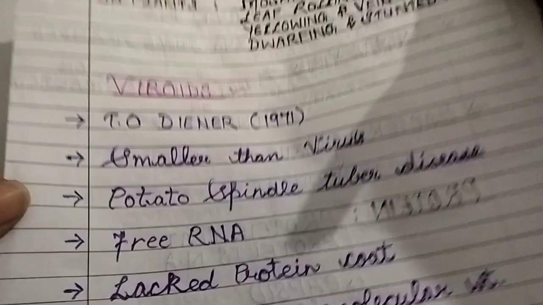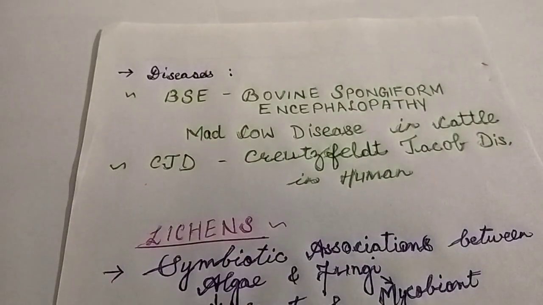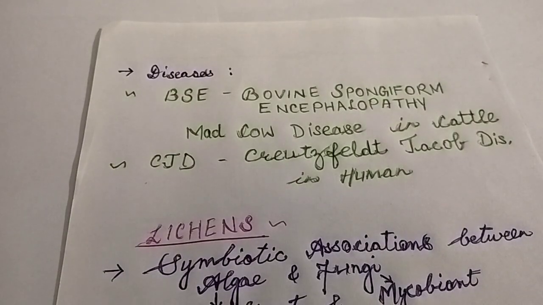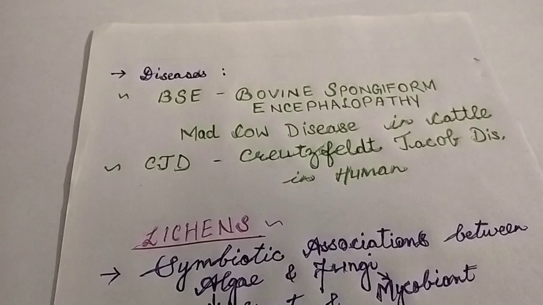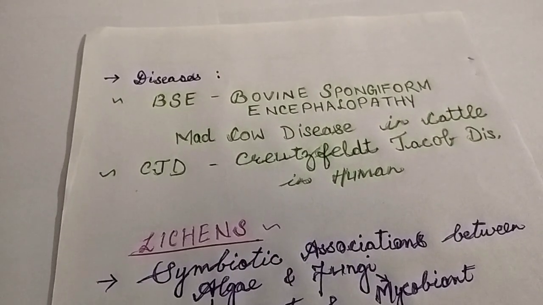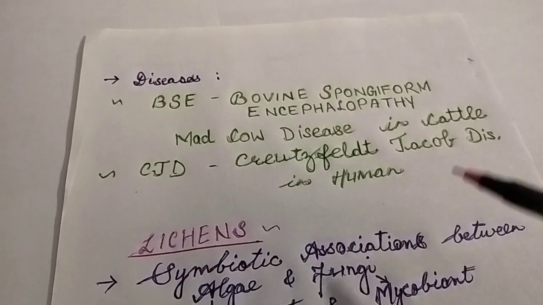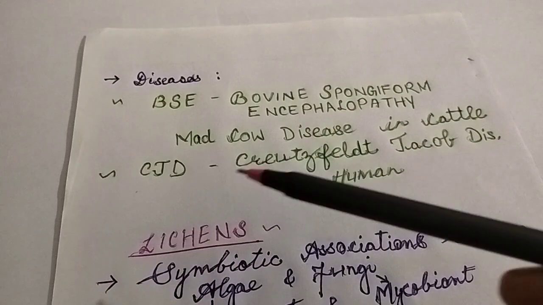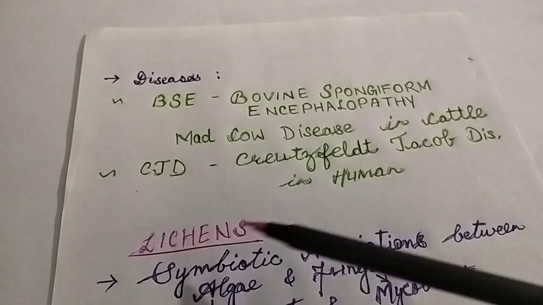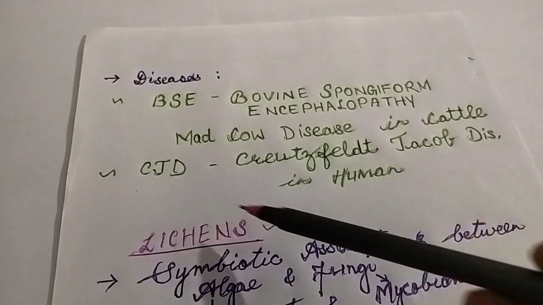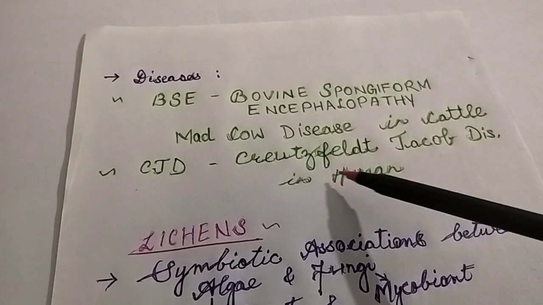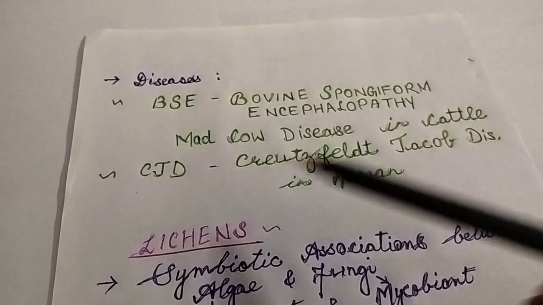What are the main diseases caused by prions? I'll tell you. The disease is BSE, that is bovine spongiform encephalopathy. It is commonly known as mad cow disease in cattle, and its variant causes a disease called CJD in humans, which is Creutzfeldt-Jakob disease.